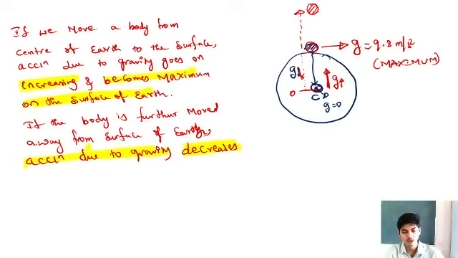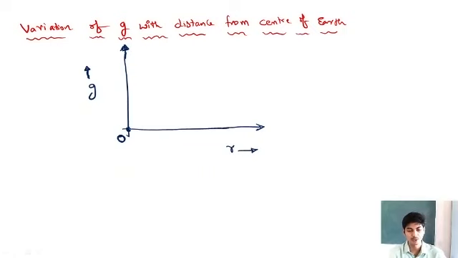So if I travel from the center of the earth to the surface of the earth, a distance equal to the radius of the earth, capital R, acceleration due to gravity goes on increasing, and becomes maximum on the surface of the earth.